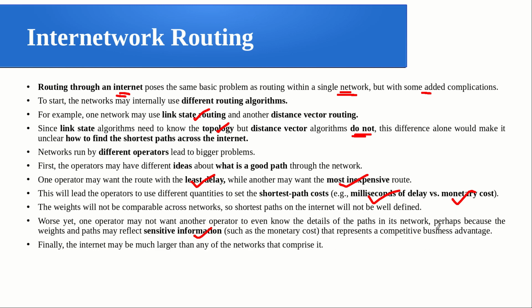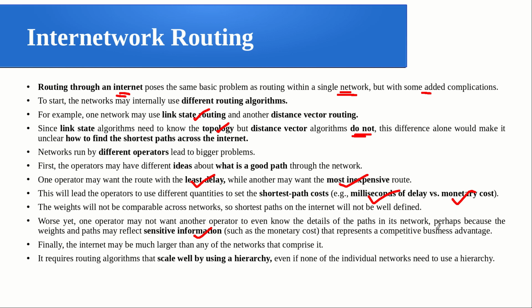Finally, the internet may be much larger than any of the networks that comprise it. So it requires a routing algorithm that scales well by using some kind of hierarchy. When you add hierarchy, the scaling is easy. Something like that is needed, even if none of the individual networks need to use a hierarchy. Whether you look at a particular individual network, they may be using distance vector or link state routing, which may not depend on any hierarchy, but to scale that routing concept to a very large network, hierarchy is something that will be demanded. So we have a two-level routing algorithm. It's a hierarchical approach.